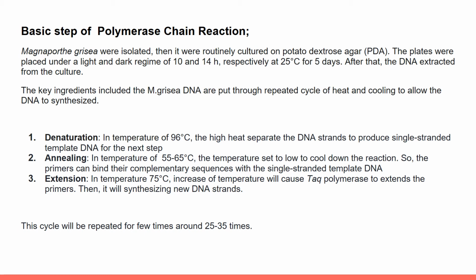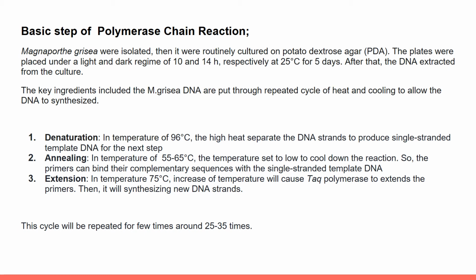Then we continue with the PCR, where the Magnaporthe grisea DNA is put through repeated cycles of heating and cooling to allow the DNA to synthesize. There are 4 steps for the PCR. Firstly, the denaturation.